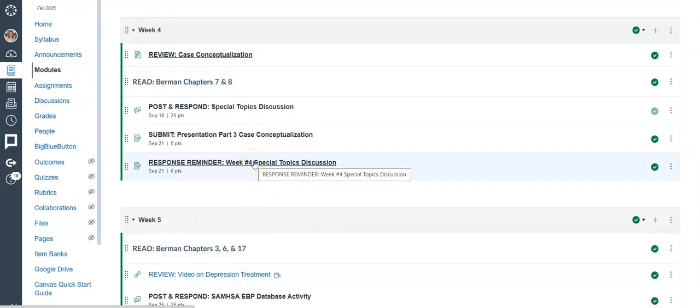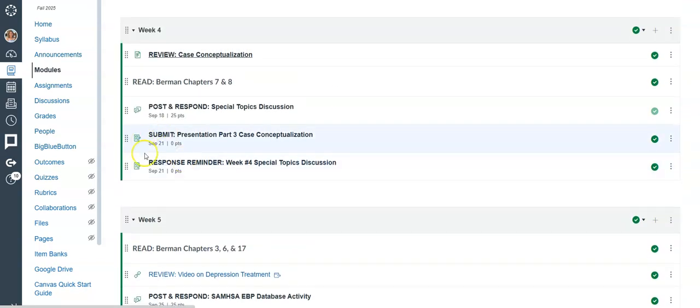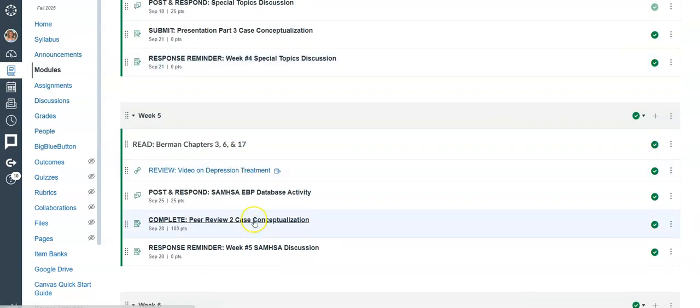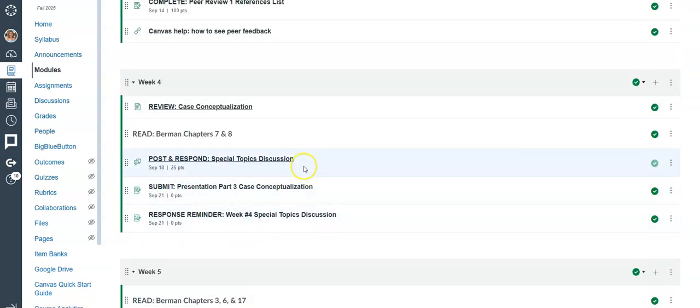There is a reminder to make sure you engage in your response posting for your peer, which I already reviewed, that is due at the end of this week, Sunday by midnight. As you look ahead, you're going to see you have your second peer review on the case conceptualizations that is assigned next week. So really work to submit this on time so that I can assign the case conceptualizations as early as possible. That being said, I won't be grading the case conceptualizations part 3 until the peer reviews have been completed in week 5.